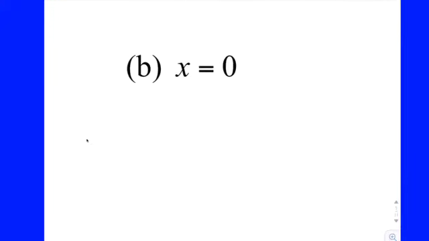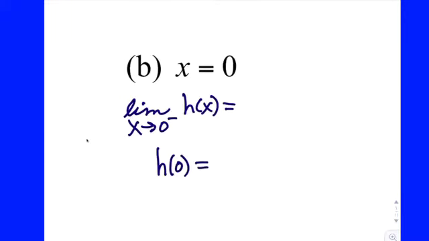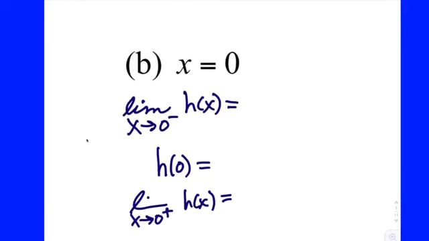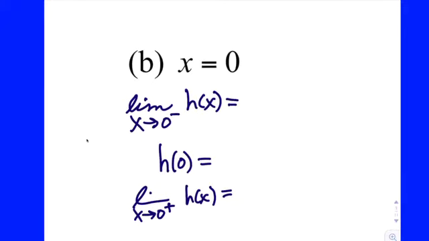If you want to get your machinery or your notation up and running, you could do this each and every time. You could write the limit as x approaches 0 from the left of h of x equals, and then h of 0, that's the bridge, and then the limit as x goes to 0 from the right-hand side. Okay, so that's basically setting up the proper notation for your road, your bridge, and your road. And if you want to do that each and every time, that's good. And now all you have to do is find those.